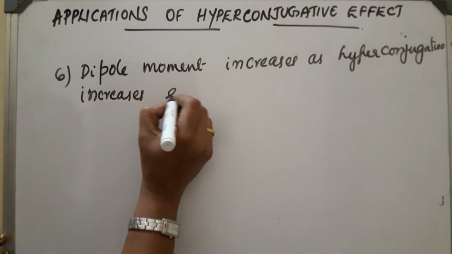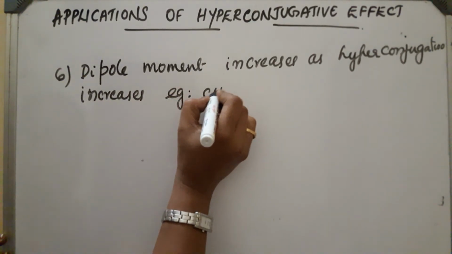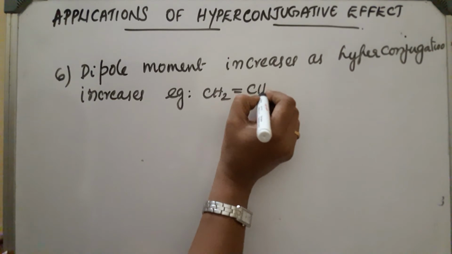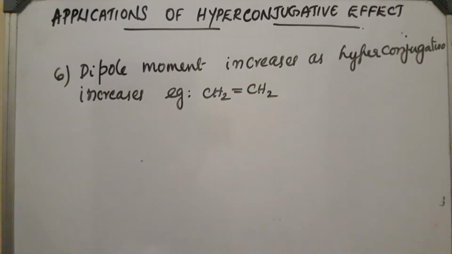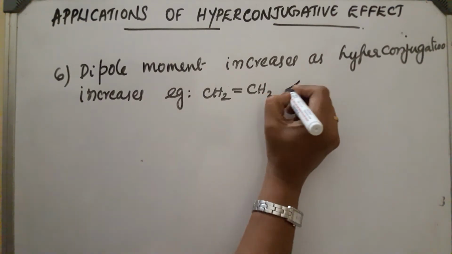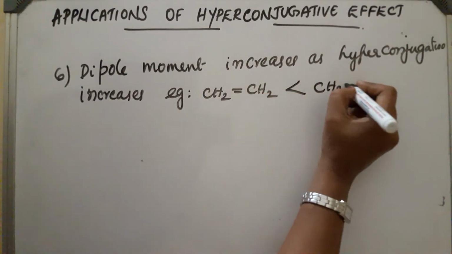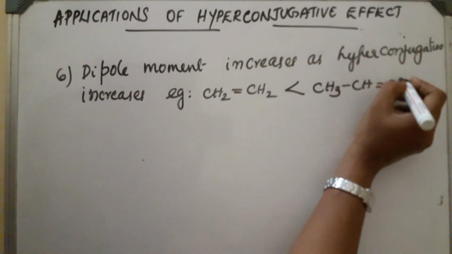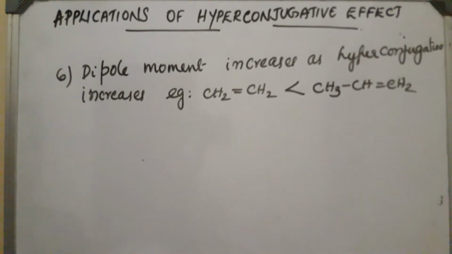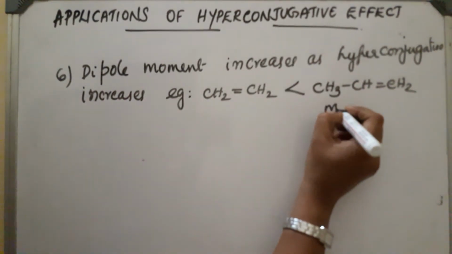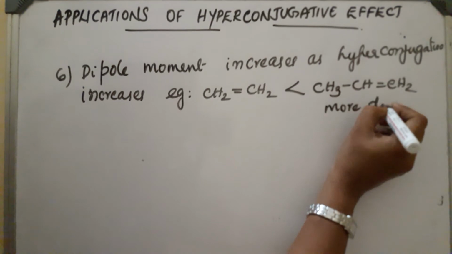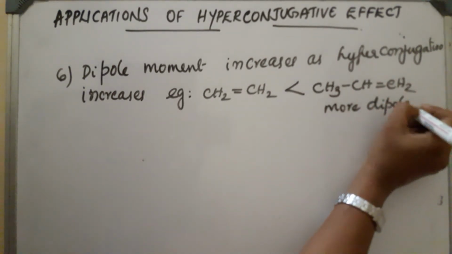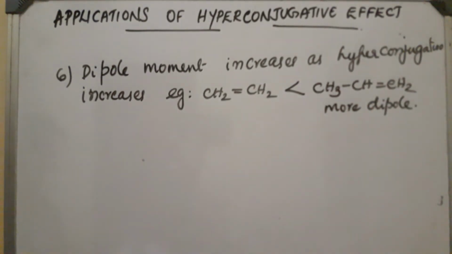Take one example, CH2=CH2. There will be no hyperconjugation since there are no alpha hydrogen atoms, so there will be no dipole moment. Now, next case CH3CH=CH2. In this case, there is hyperconjugation and this will have more dipole moment than the previous one. This much about the applications of hyperconjugation.